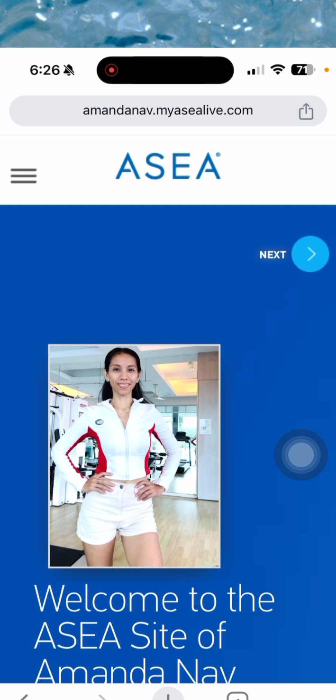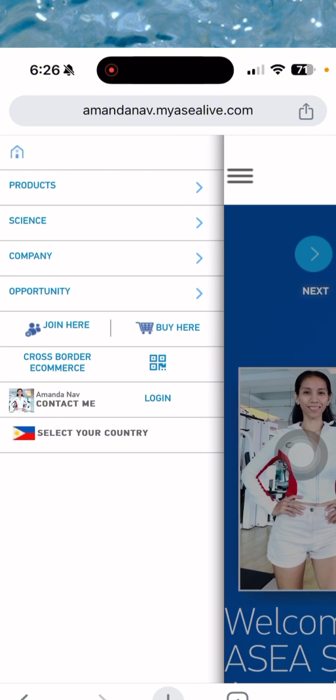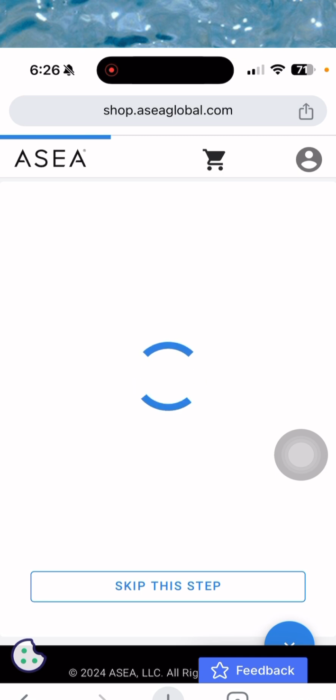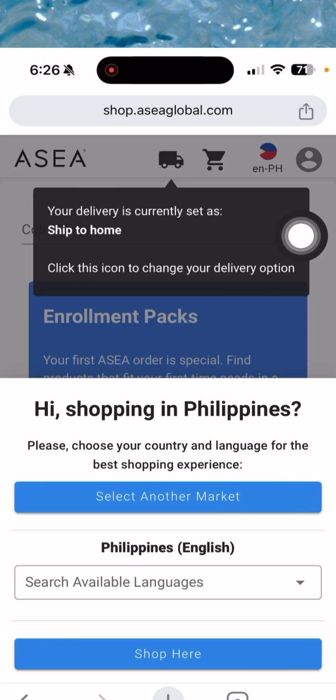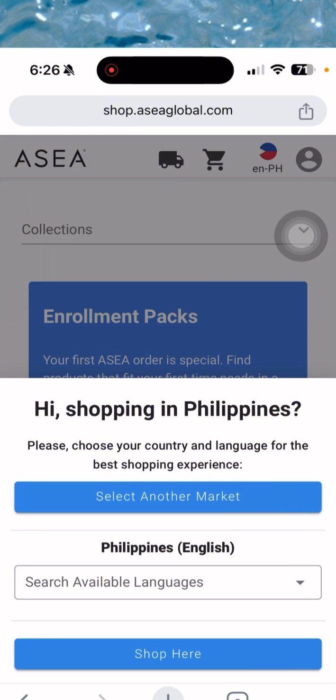As you can see, this bar on the left side, click that, and then you can see here, join here. So let's click this, join here. You can see this, select another country. Let's say you are in Singapore right now, but I just want to highlight that ASEA is available in 35 countries.